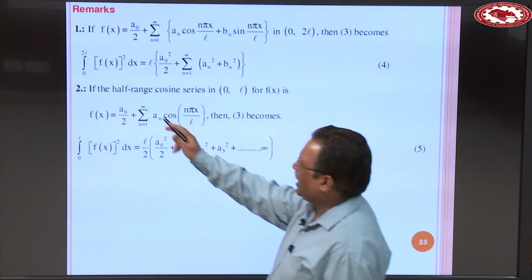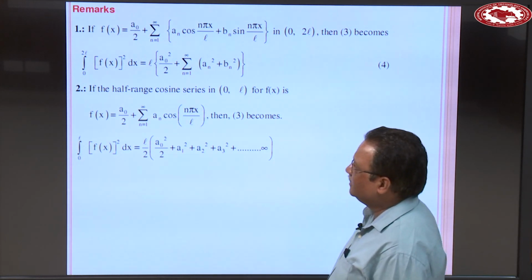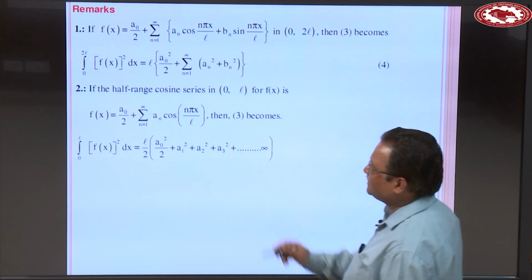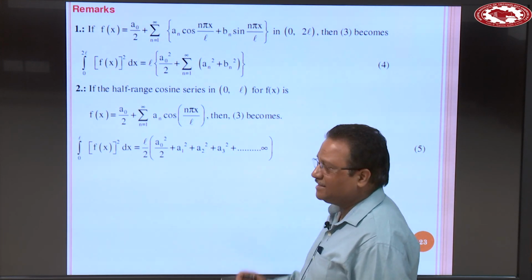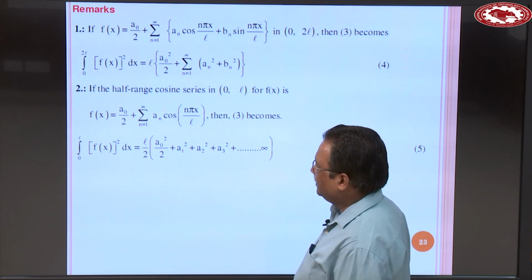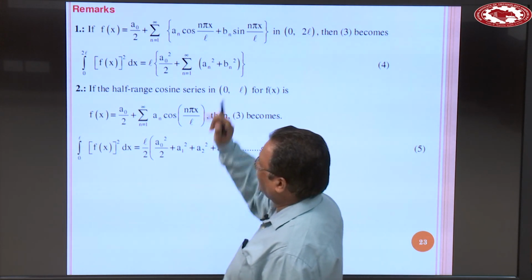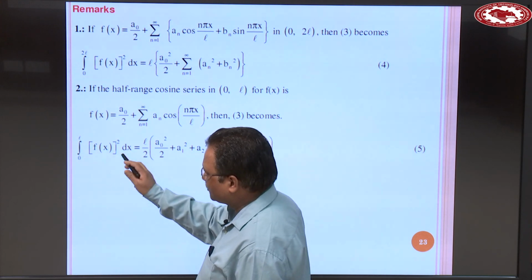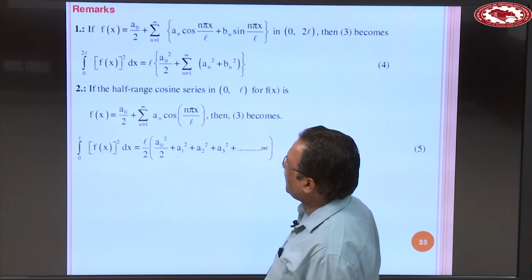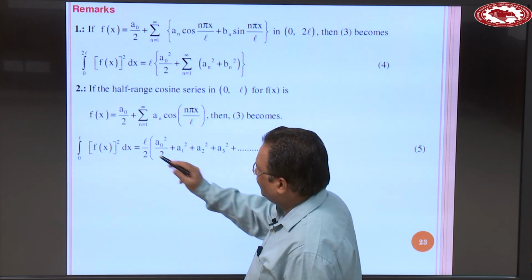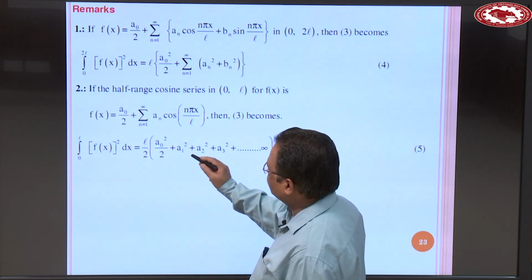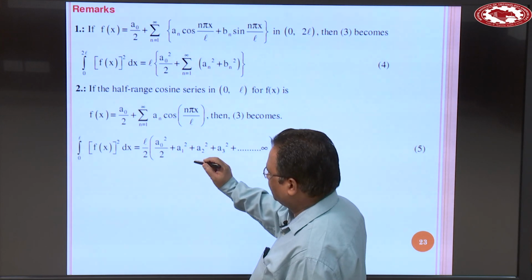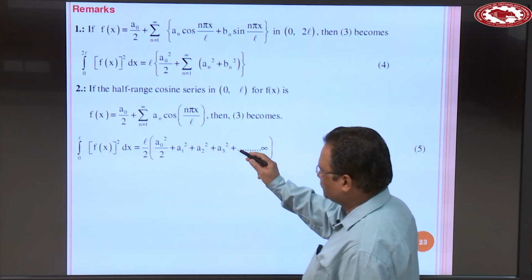Suppose we have been given a half range cosine series. So when we have a half range cosine series and the interval is 0 to L, this means b_n is equal to 0. In that case, Parseval's formula becomes the integral from 0 to L of f(x) squared dx is equal to L over 2 times, within the bracket, a_0 squared plus the summation of a_n squared, meaning a_1 squared plus a_2 squared plus a_3 squared and so on.